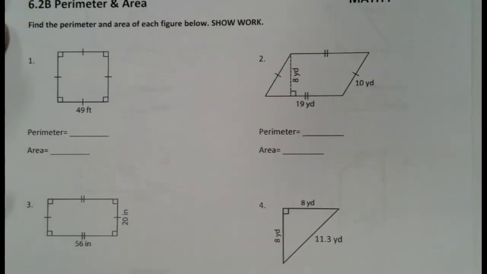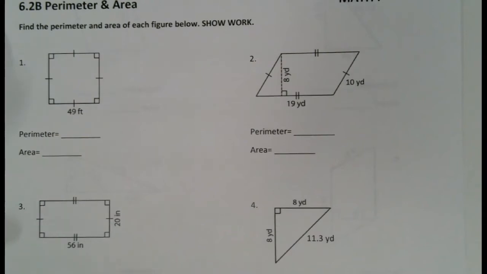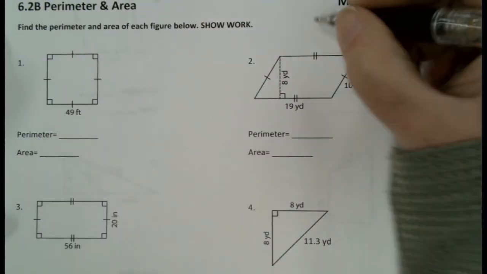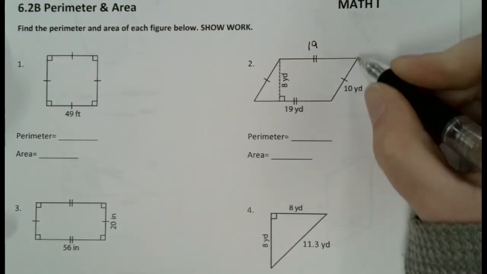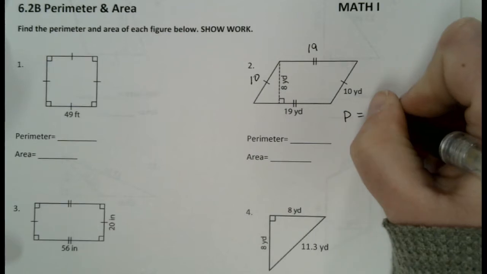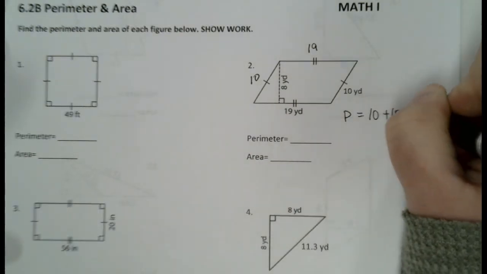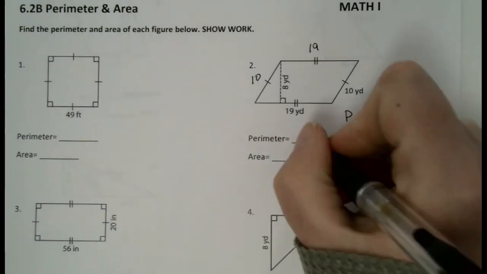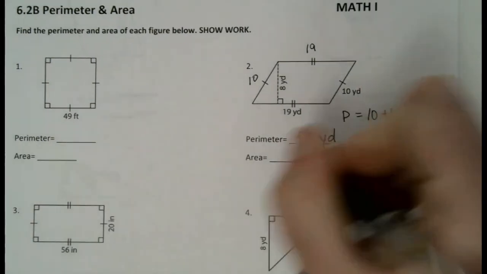So let's look at number 2. To find the perimeter, we want to add up all the outside sides. If the bottom is 19, so is the top. If this side is 10, so is the other side. So to find the perimeter, we're going to do 10 plus 10 plus 19 plus 19, and somebody tell me what that gave you. 58, that's good. So 58 yards for our perimeter.